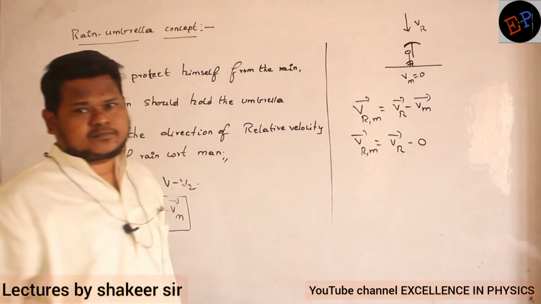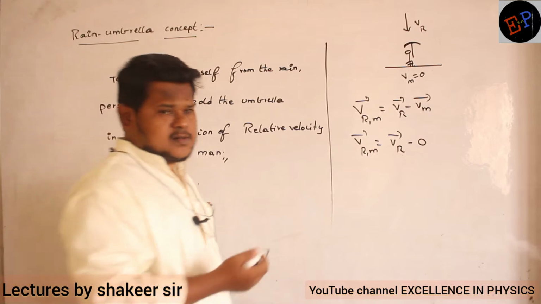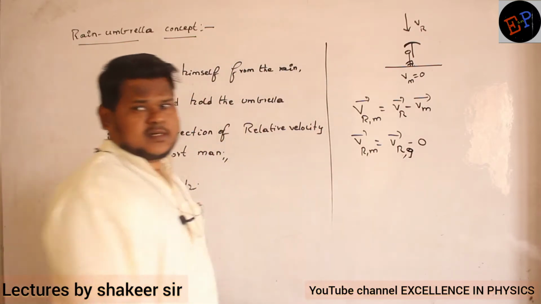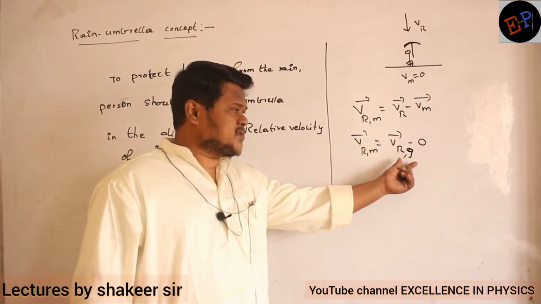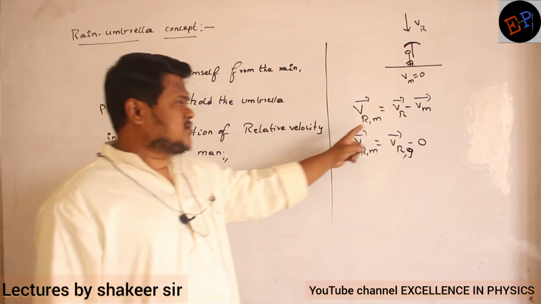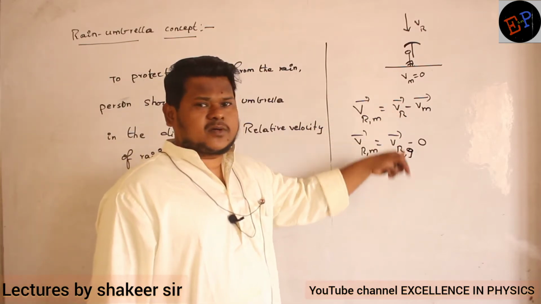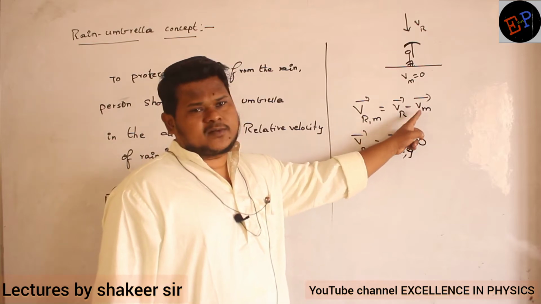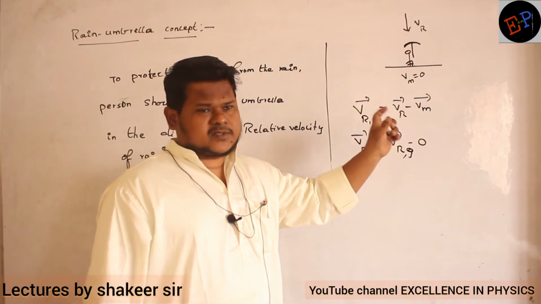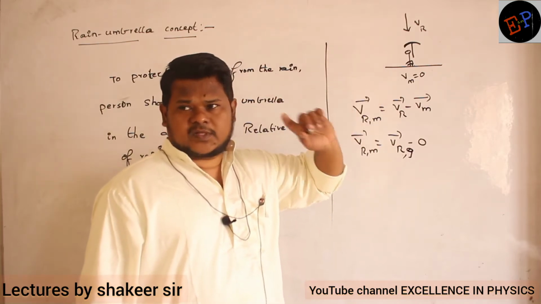in this condition. Okay. And velocity of rain means what? Velocity of rain means that this is the velocity with respect to ground also, no? Already we have studied, no? If there is no second subscript, it means that is the velocity with respect to ground. Okay. So here I don't have any second subscript, no? So it means this is the velocity of the rain with respect to ground. And this is the velocity of man. Again there is no second subscript. It means this is the velocity again with respect to ground only. It means there is an observer on the ground and he is observing rain also, he is observing man also. Are you able to understand?